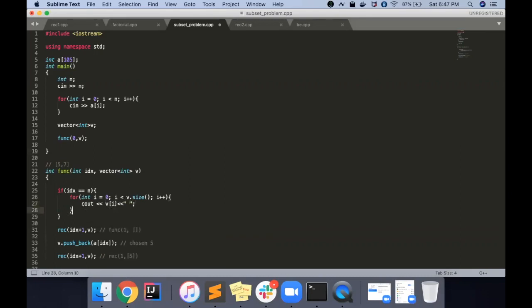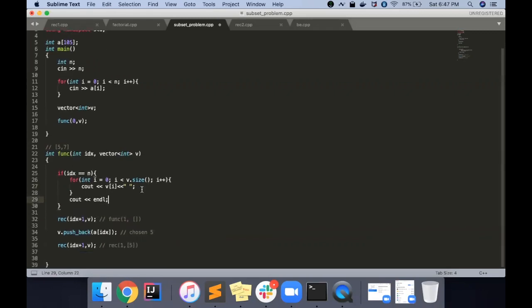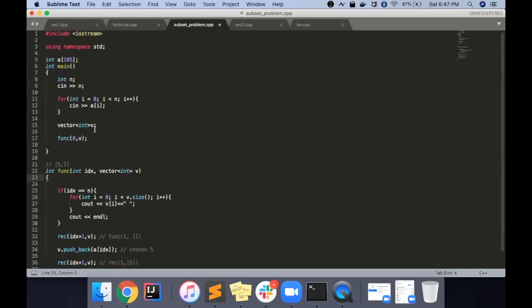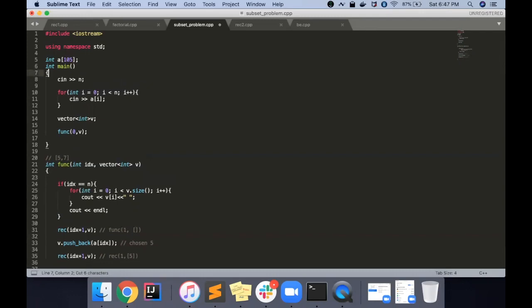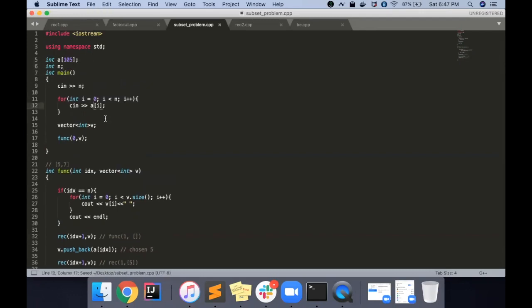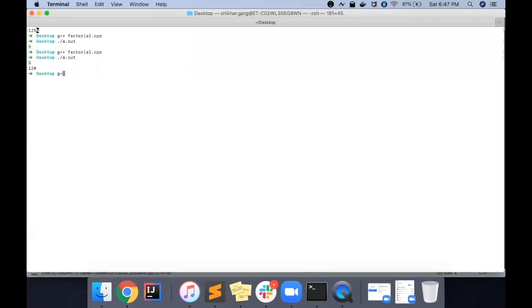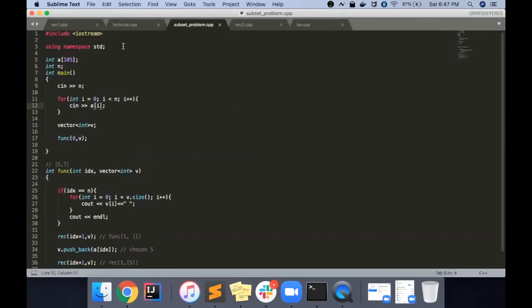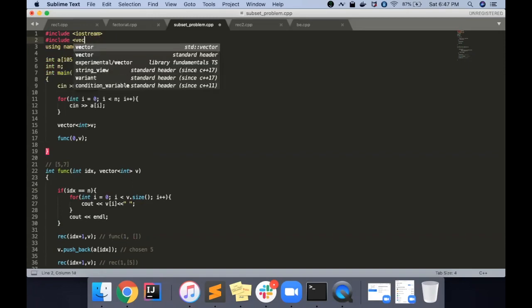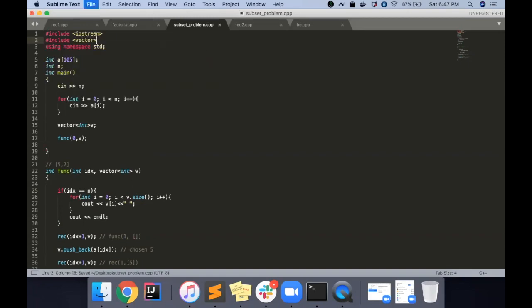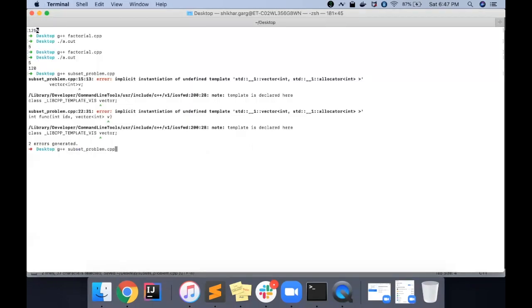So I'm just printing this vector, so you can relate it with that tree. And we also need to pass it, or I can just take this vector globally. Let's first see whether I've written the correct code or not. Subset.cpp. What is the error? We have to include the vector library, like we discussed in the last session. Let's try.